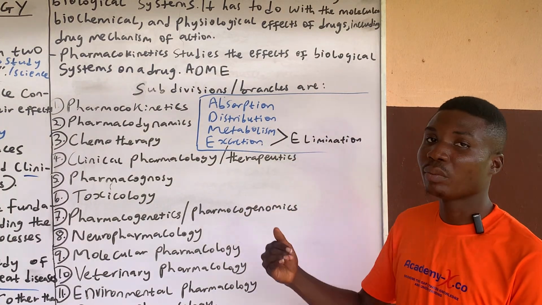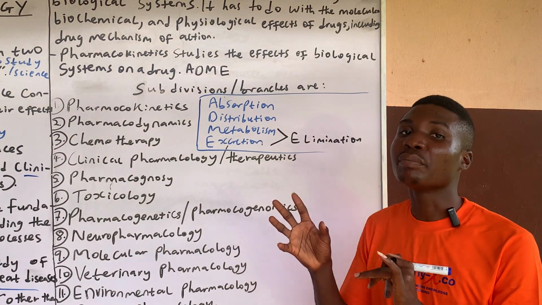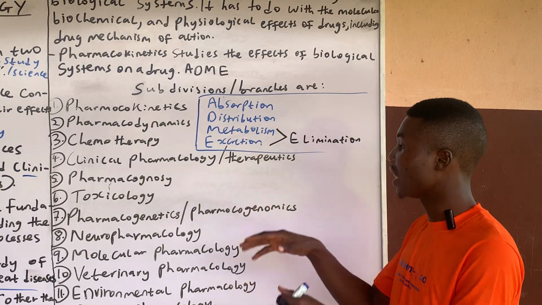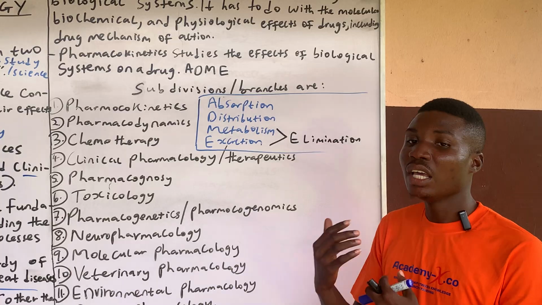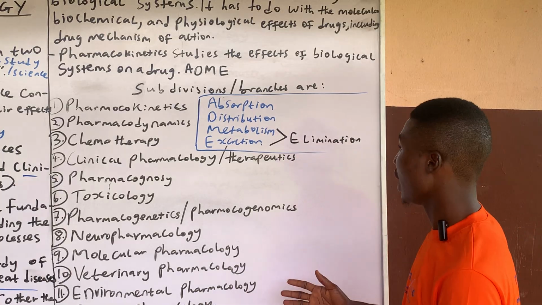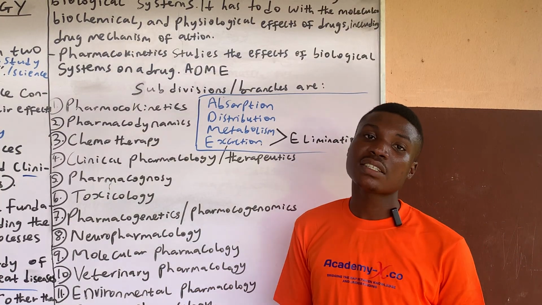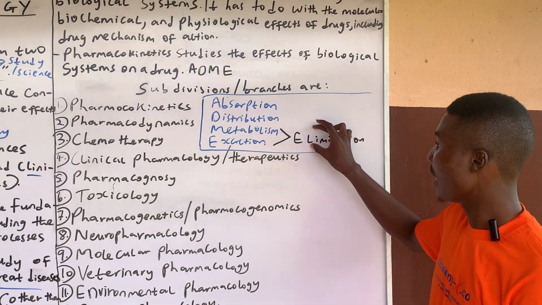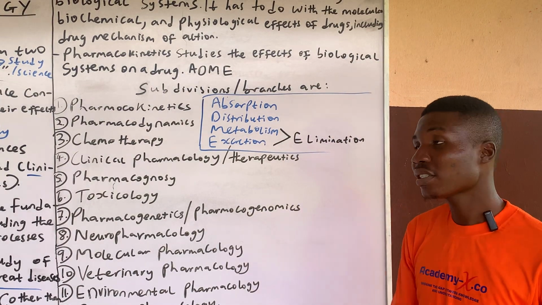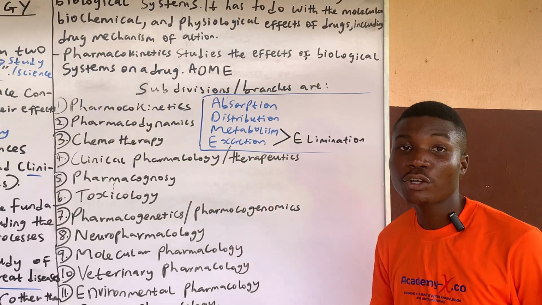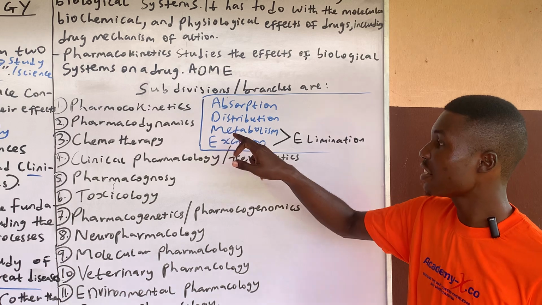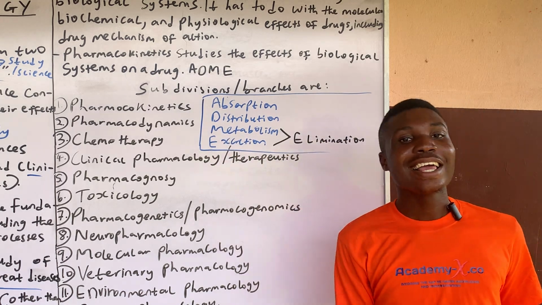When drugs are metabolized, that is many times the beginning phase of elimination, because some drugs become inactivated when metabolized, meaning the drug is no longer useful in the body. Excretion then has to do with the exit of the drug from the body. So both usually come under elimination. Some lecturers will tell you E is excretion, others elimination, but basically both metabolism and excretion fall under elimination.